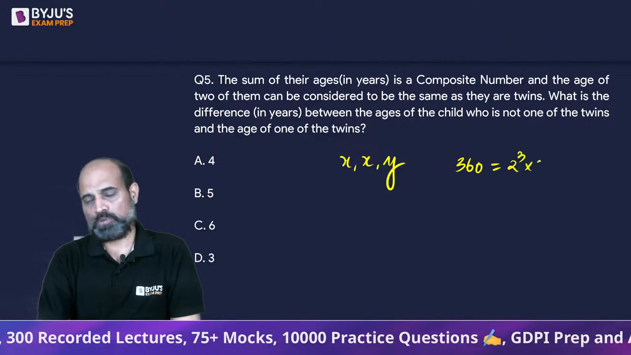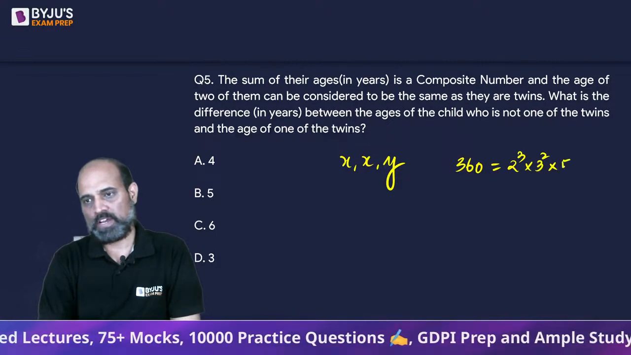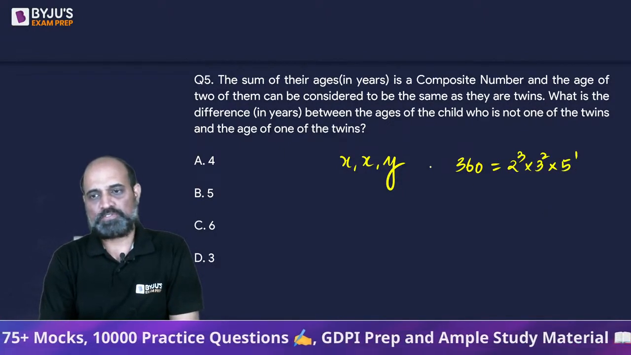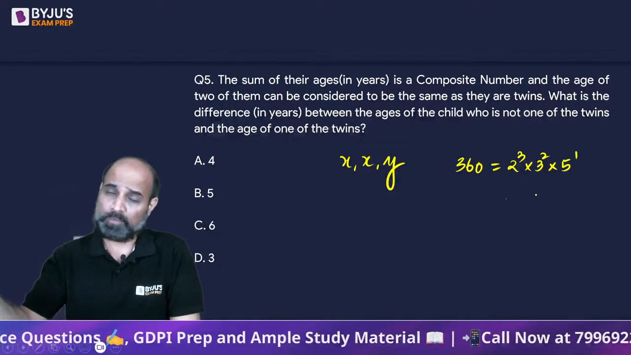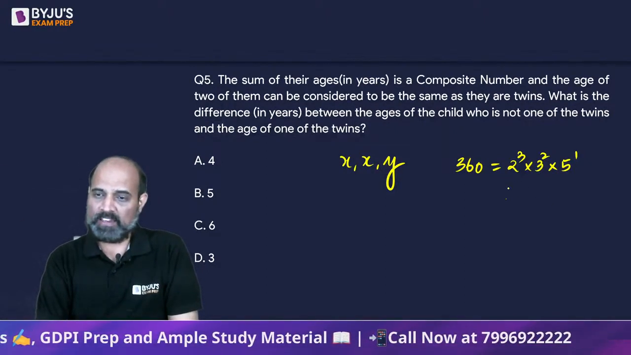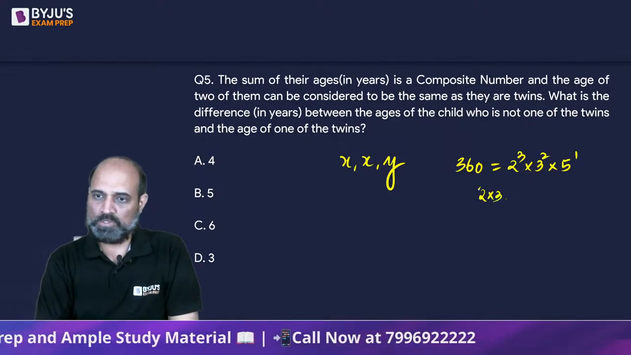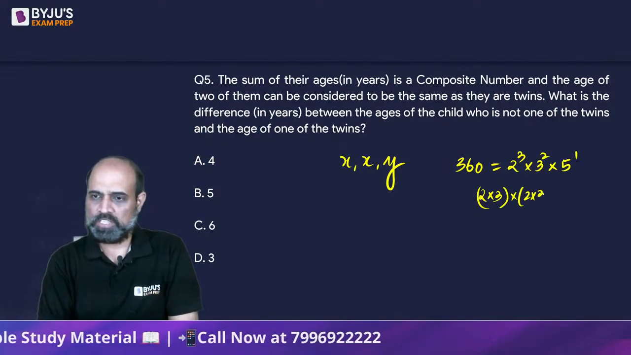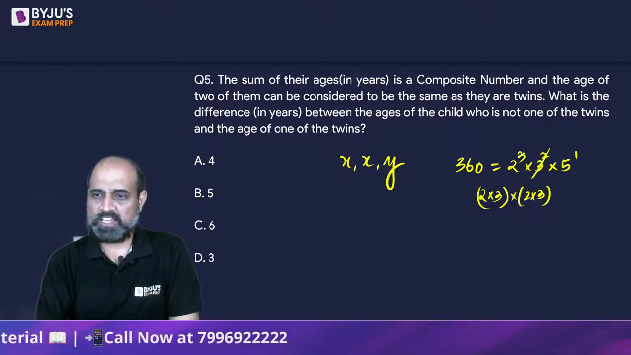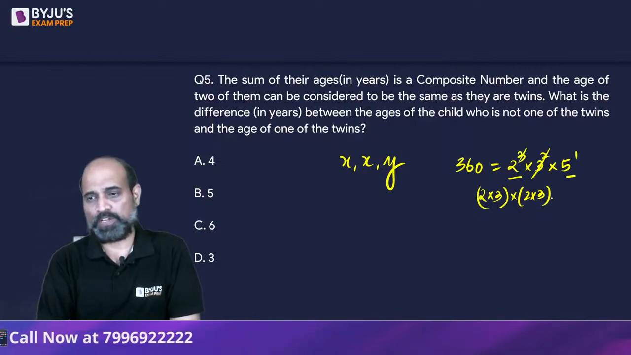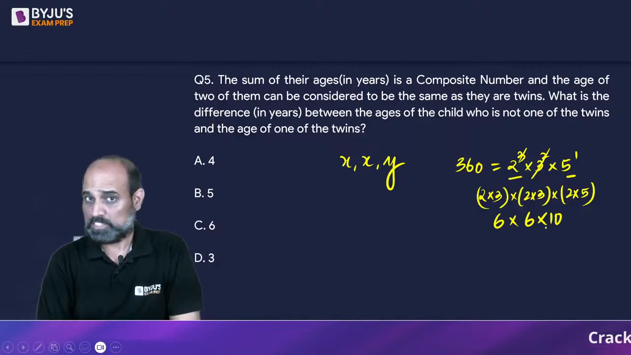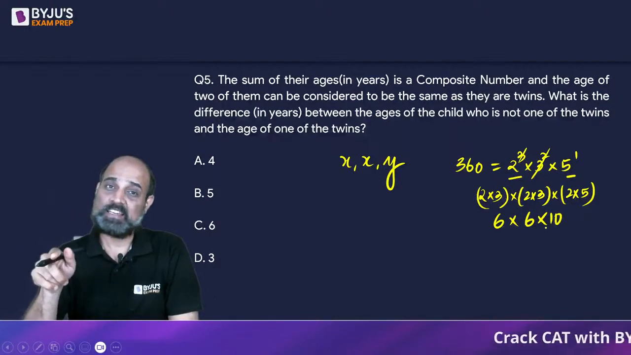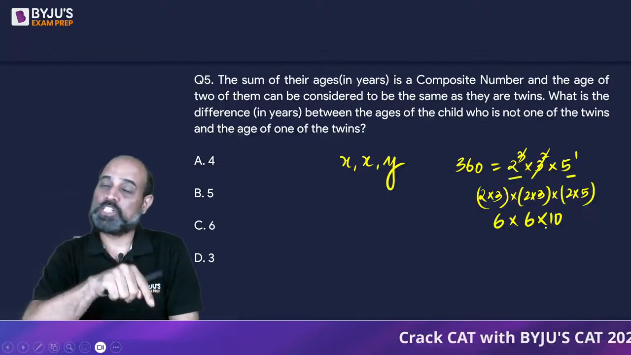2 cube into 3 square into 5 to the power 1. Now if 360 has to be written as one number into the same number into a second number, we can take 2 into 3, that is 6, into 2 into 3, that is 6. So both the 3's and 2 2's are taken. We are left with 2 and 5. So this is 2 into 5. So this can be written as 6 into 6 into 10. That is 360. This is the product of three numbers where two of the numbers are same.